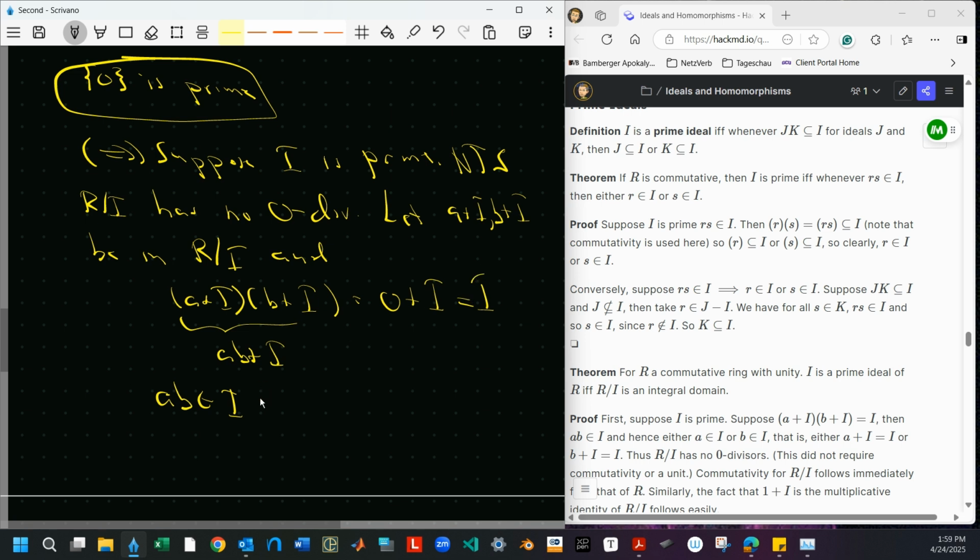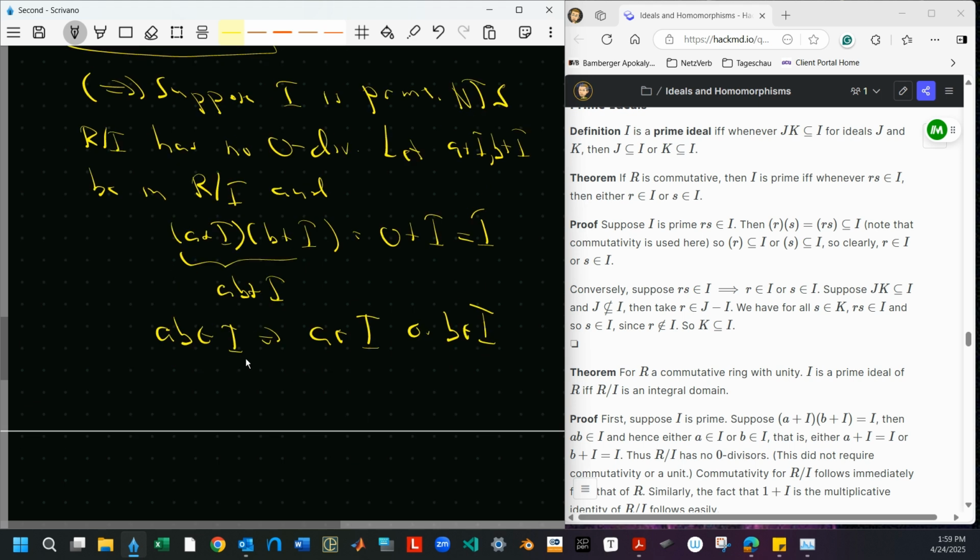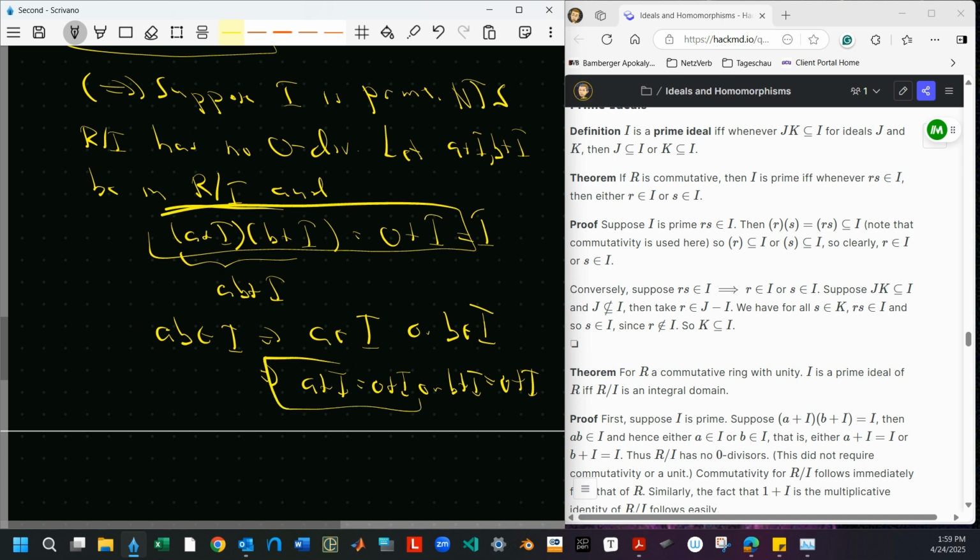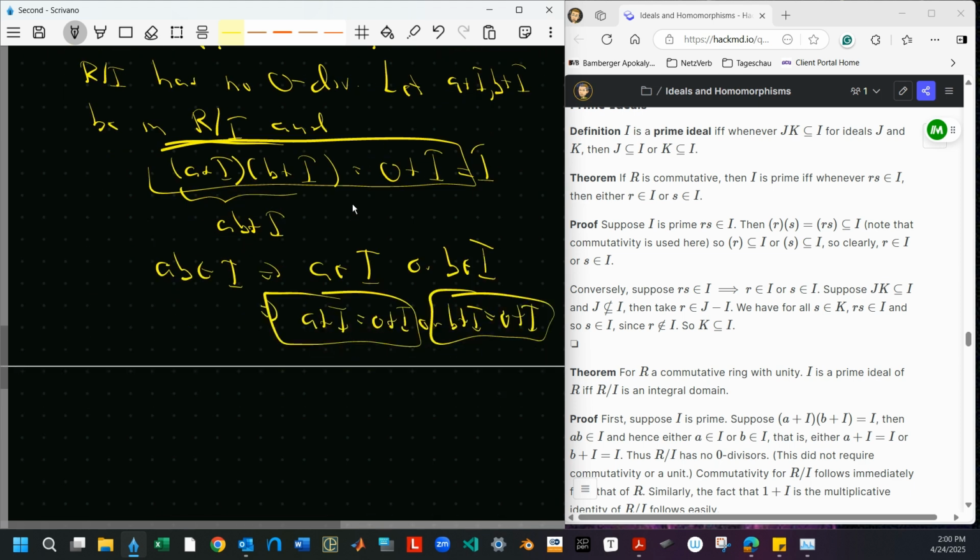But then we know that A is in I or B is in I. That tells me precisely that A plus I equals 0 plus I, or B plus I equals 0 plus I. So the only way we can have a product giving us 0 is if one of the things in the product is 0. That's what it means to be an integral domain. So if I is prime, then R mod I is an integral domain.